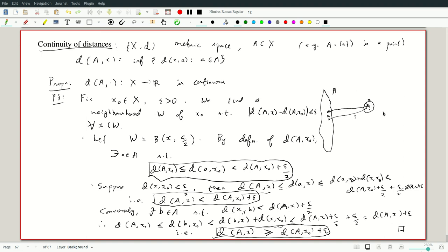You can think of it as an exercise: if I took any point x here, I'm taking a different x, and I took anything within radius epsilon, anything with distance less than epsilon from this, the difference between the distances to a of these two points is at most epsilon. Okay, it is simply that we don't choose a in advance, but choose a adapted to the distance between these two points. We have done fairly similar things before. Okay, so this was an example. We can see that distances are continuous.